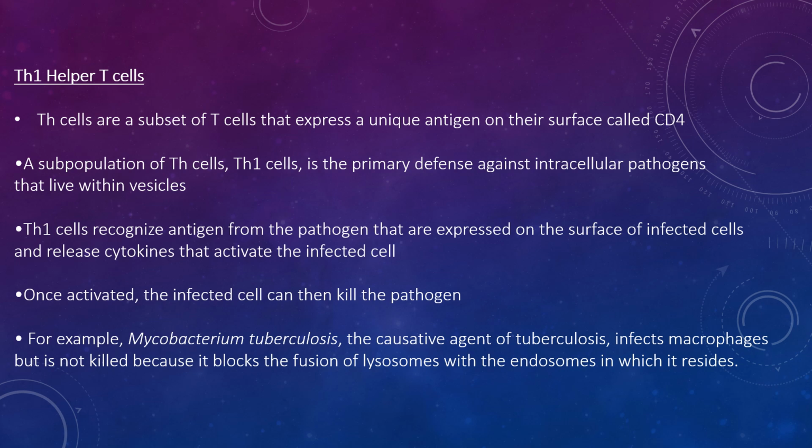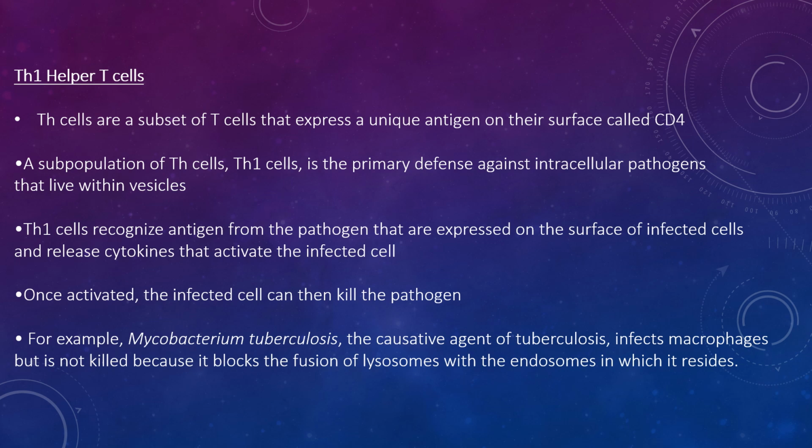T helper cells are a subset of T cells that express a unique antigen on their surface called CD4. A subpopulation of Th1 cells are the primary defense against intracellular pathogens that live within vesicles. Th1 cells recognize antigens from the pathogen that are expressed on the surface of infected cells and release cytokines that activate the infected cell. Once activated, the infected cell can then kill the pathogen.